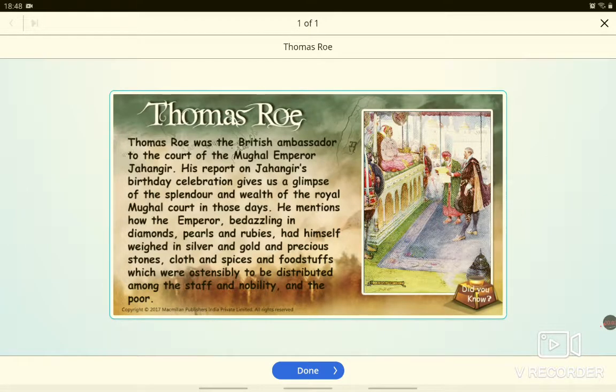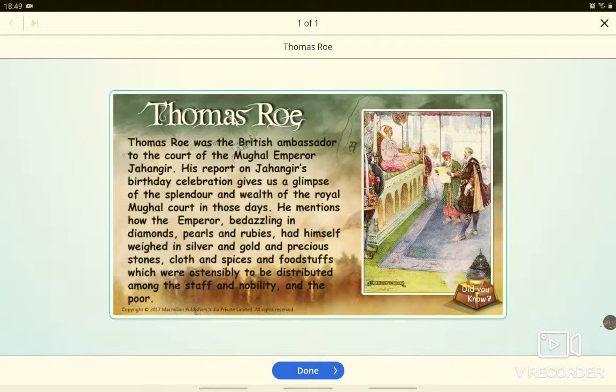So let's set sail on another journey for the second chapter for Class 8 Footprints, Our Past, Planet and Society, that is, from trade to territory. Let's move on from Did You Know of Thomas Roe.